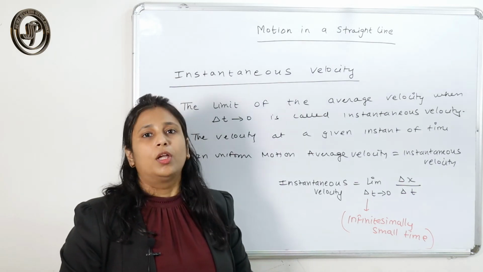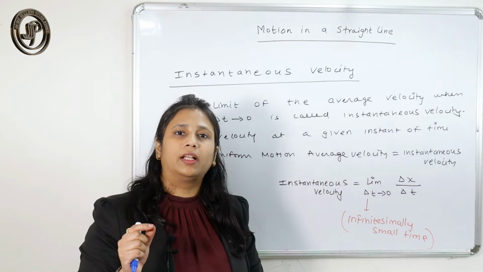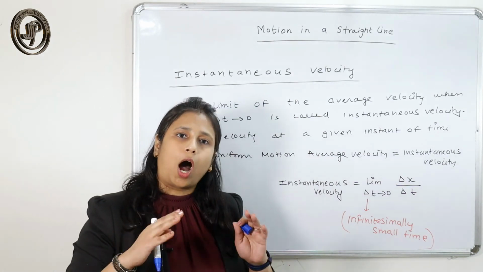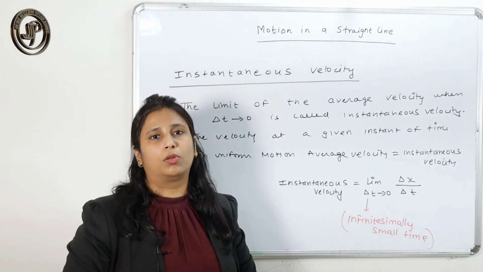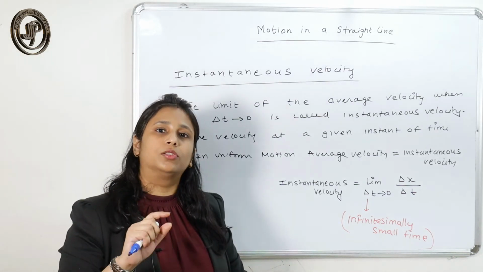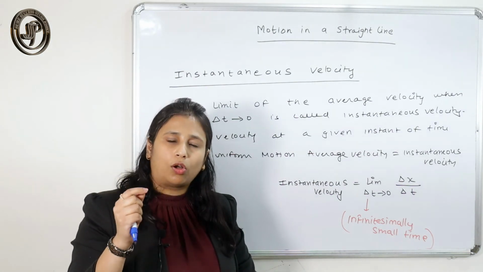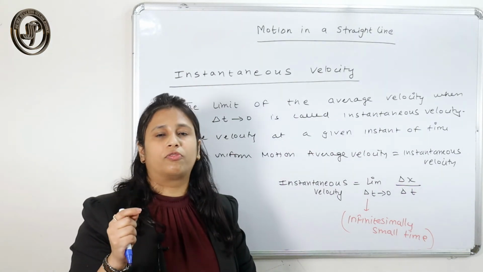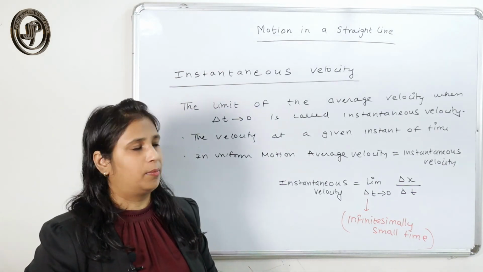Now the average speed and average velocity tell you how fast your object is moving in a particular time interval. They do not give you any idea about the velocity or speed of the object at a particular instant of time.